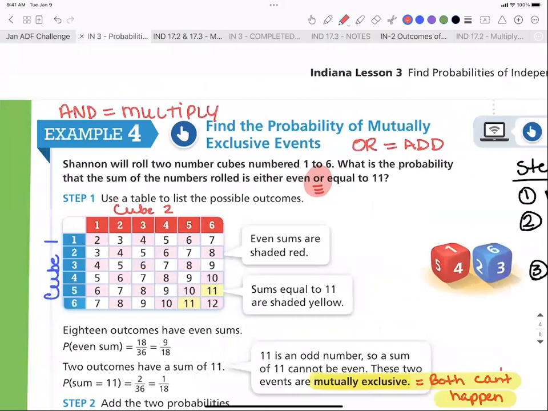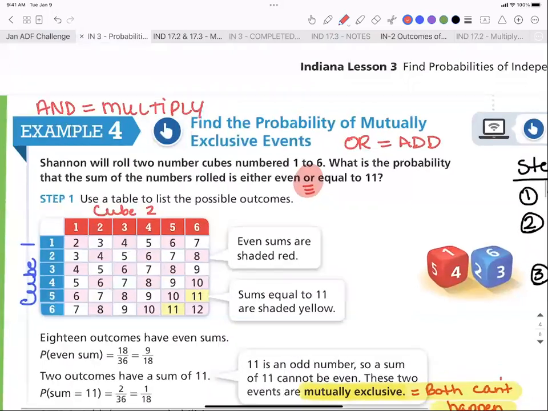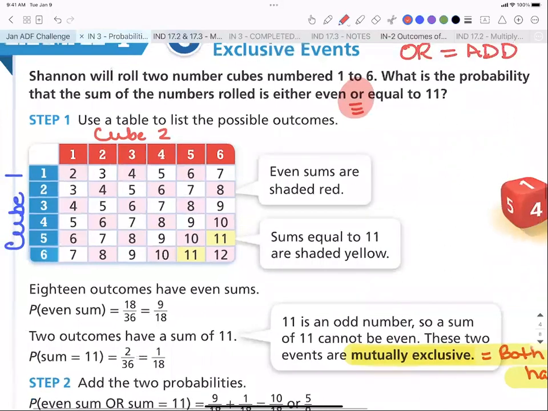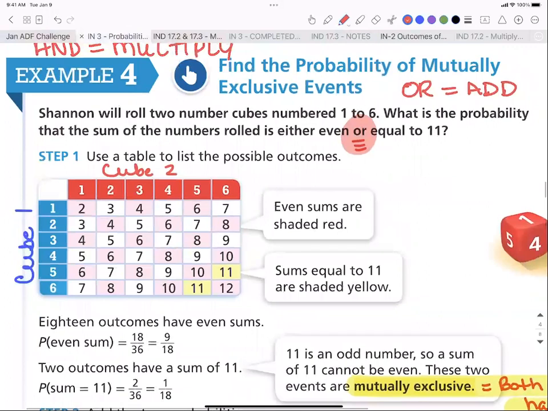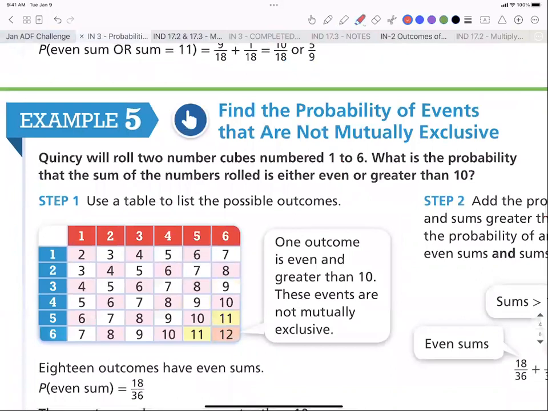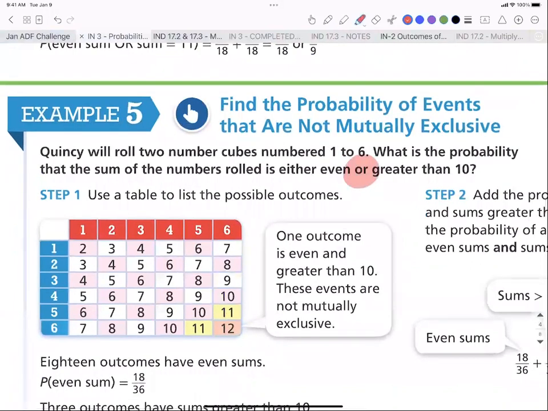Everything we have done so far this week has been AND problems, right? Flip a coin and roll a dice. Now we're getting into OR problems, and you do them differently. And there are two kinds of OR problems. Example 4 is called a mutually exclusive event. Example 5 is also an OR problem, but it's not a mutually exclusive event.